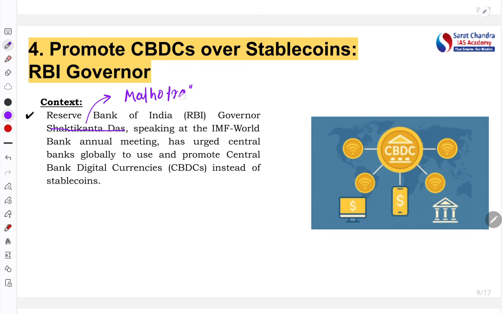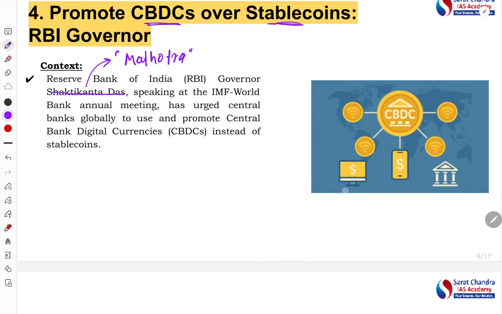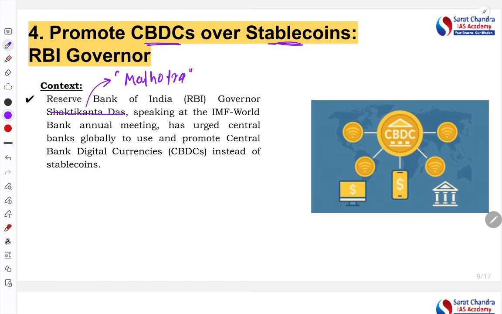He has said that CBDC should be prioritized over stablecoin. Before going into this article, we need to understand what CBDC is and what a stablecoin is.